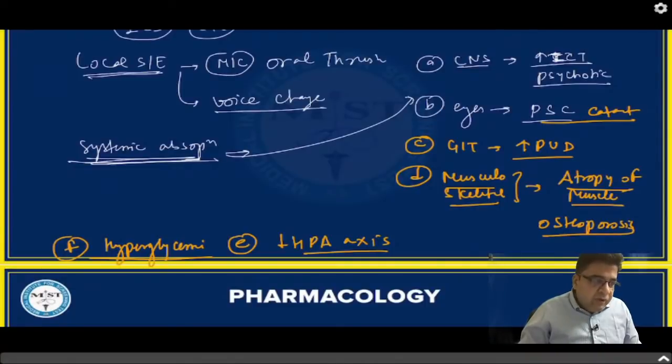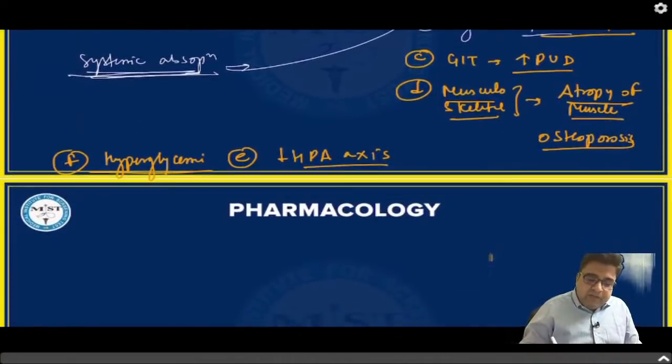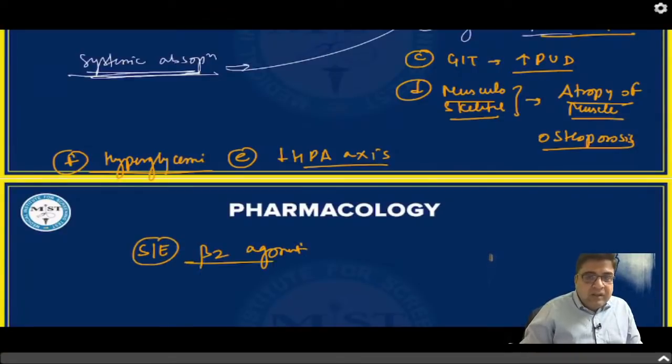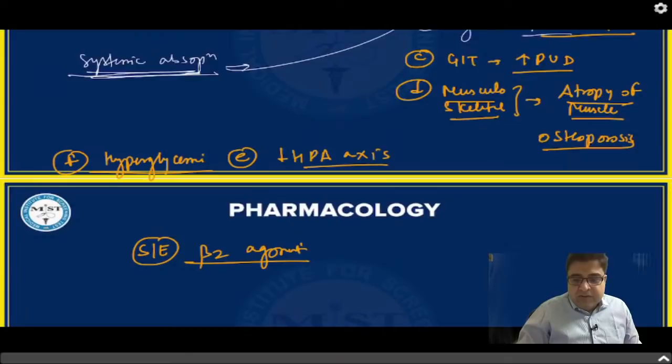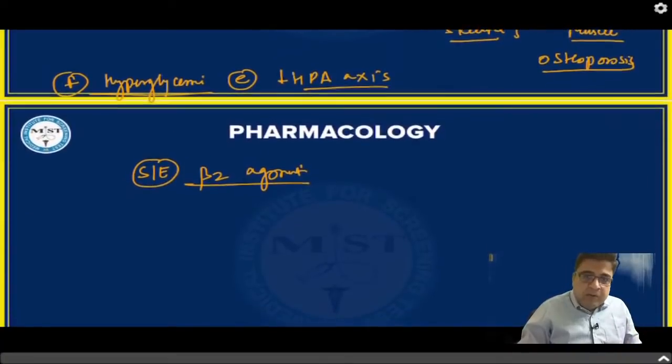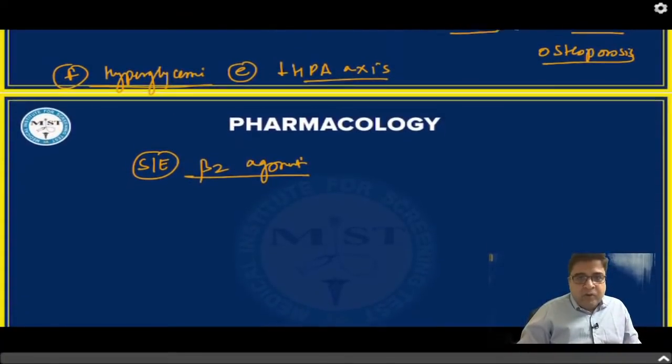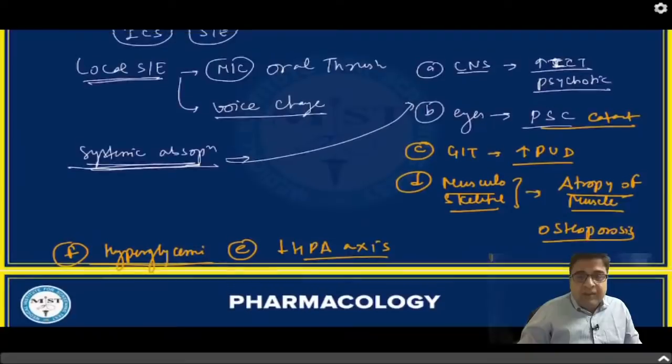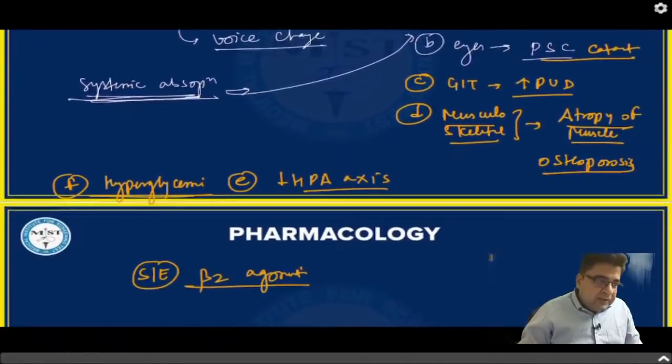In the last few years, they have asked about the side effects of beta 2 agonists. But this year, because there are chances that they have already asked about beta 2 agonists, they might ask about the side effects of steroids. So please be careful. Now there is one exercise for you people.